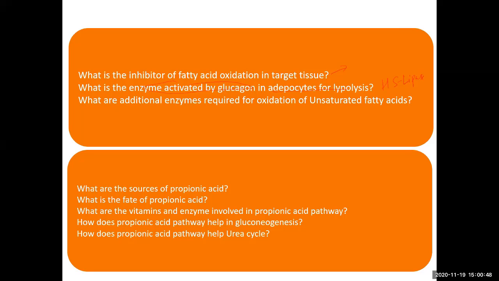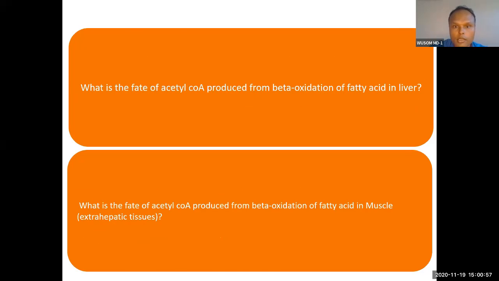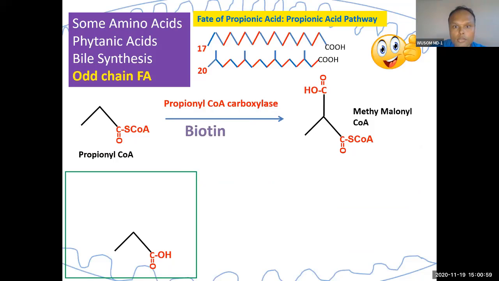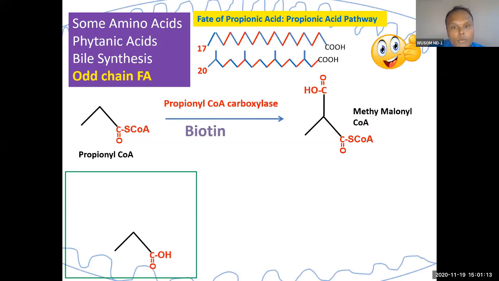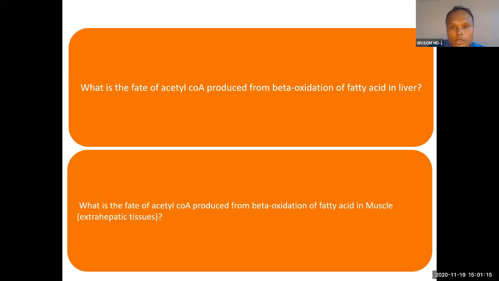Then what are the additional enzymes required for oxidation of unsaturated fatty acid? You can see the additional enzymes. One is isomerase, other is reductase. Just remember isomerase and reductase. Try to remember these names; if you remember these names, further you will memorize the details. One isomerase and one reductase.